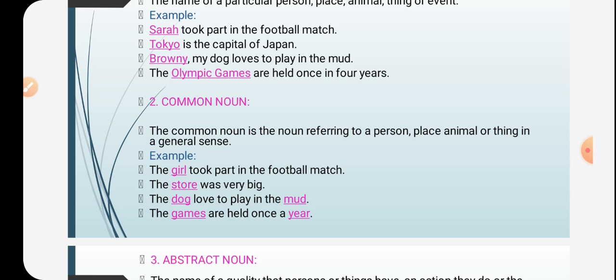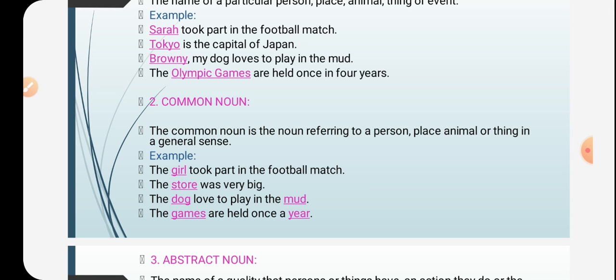The girl took part in the football match. Here, girl is a common noun. So also football match is a common noun. Girl could mean any girl. We do not know which girl, as well as the football match. It could mean any football match, nothing in particular. Therefore, when we are talking about anything in common, that is nothing in particular, these nouns are called common nouns. Let's see other examples.